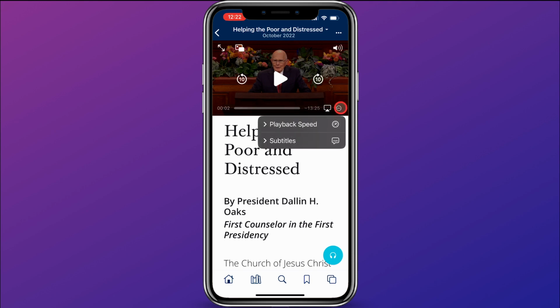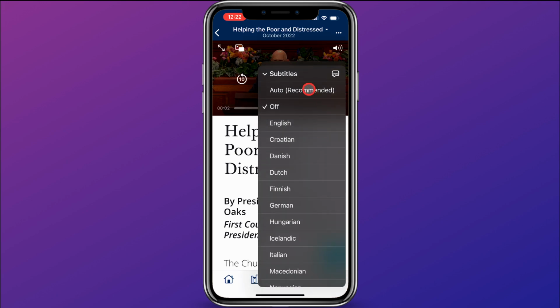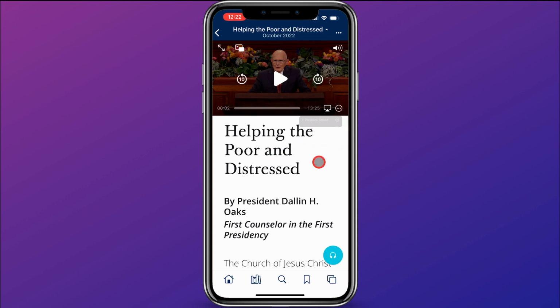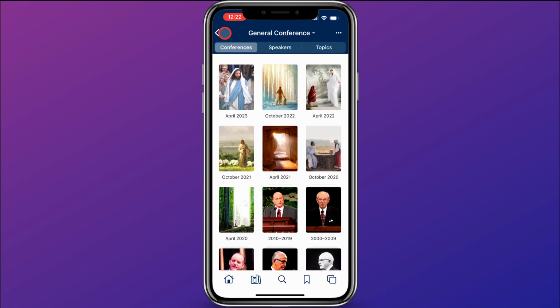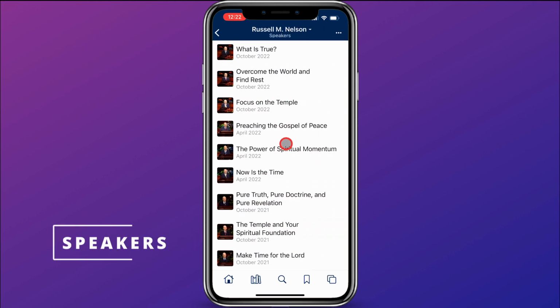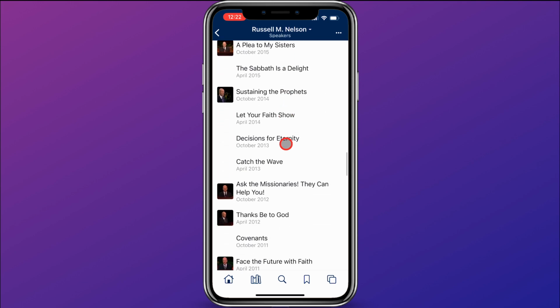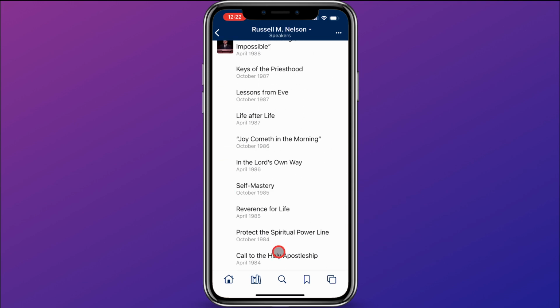You can come here and click on the three dots and change your playback speed, and you can set subtitles as well. So that's videos, and down here in a conference talk, you can also listen to the conference talk, much the same as with the scriptures. Another cool part about conference talks is that you can sort by more than just date. You can come up here and click on speakers and choose, for example, Russell M. Nelson, and now you have all of President Nelson's conference talks over the years, all the way since April 1984.